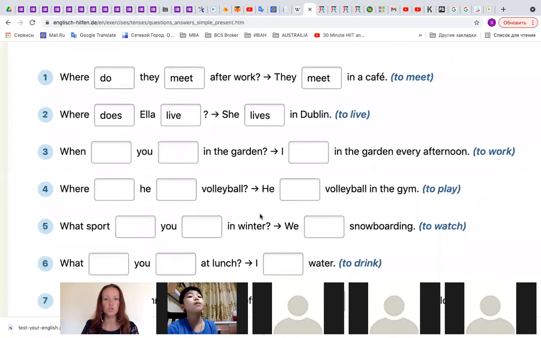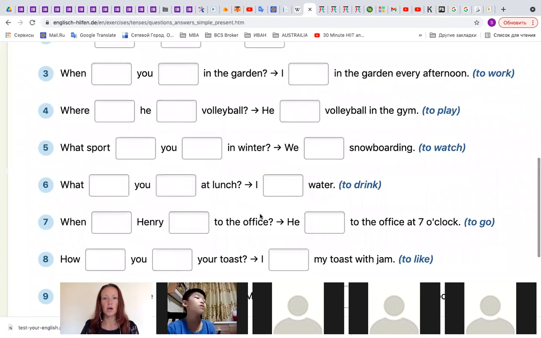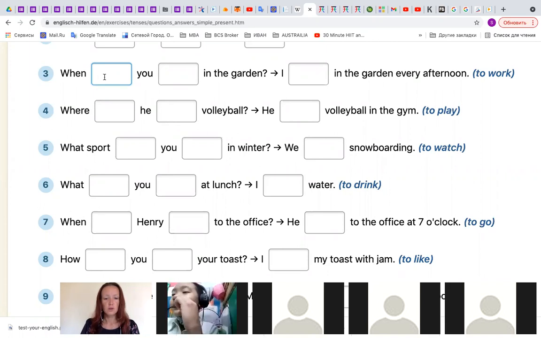Here we have to use the main verb work. Book, I cannot hear you. I'm not ready now.